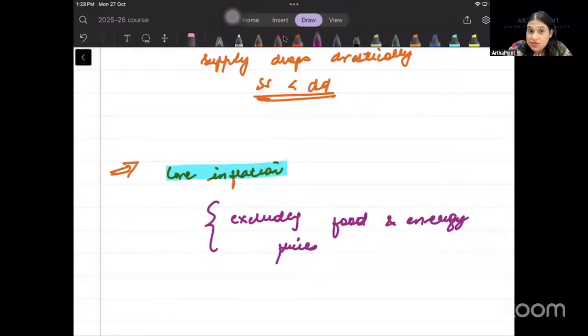Food and energy are a very important part of the economy. Therefore, core inflation should not be used. Right? You should be using the overall inflation. Is it clear? So, this is about the different kinds of inflation which you should be aware about. ये terms बहुत ही important हैं, and all